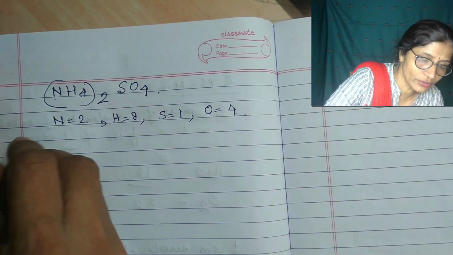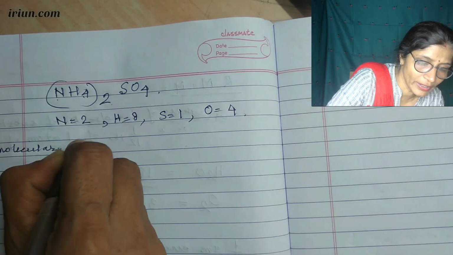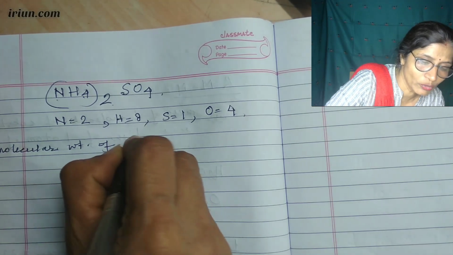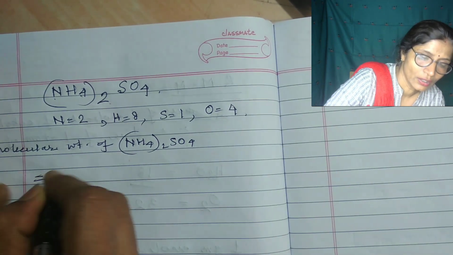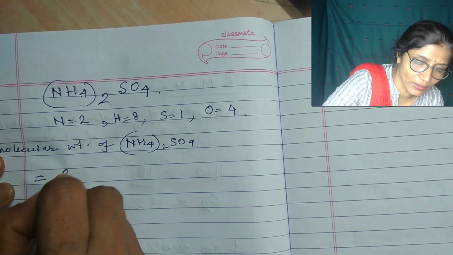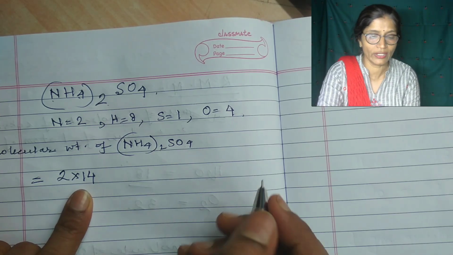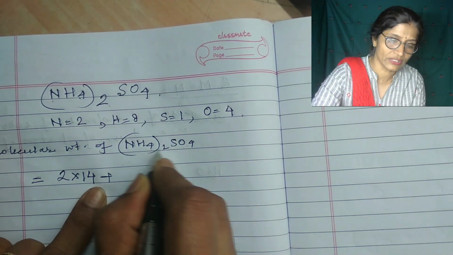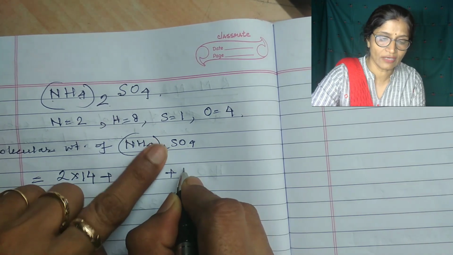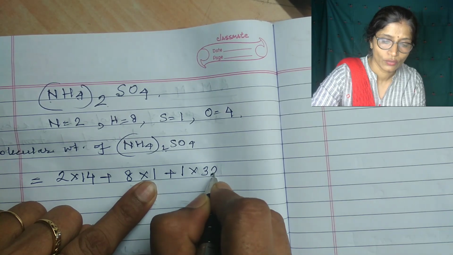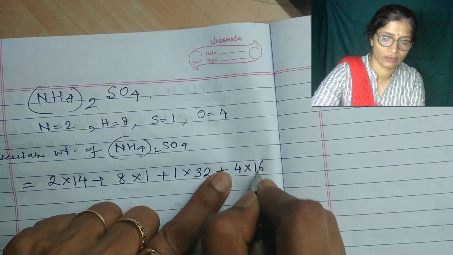Okay, so the molecular weight of ammonium sulfate is equal to 2 atoms of nitrogen, so 2 into 14 because each atom of nitrogen weighs 14 AMU, plus 8 hydrogen, so 8 into 1, plus sulfur 1 into 32, plus oxygen 4 atoms, so 4 into 16.